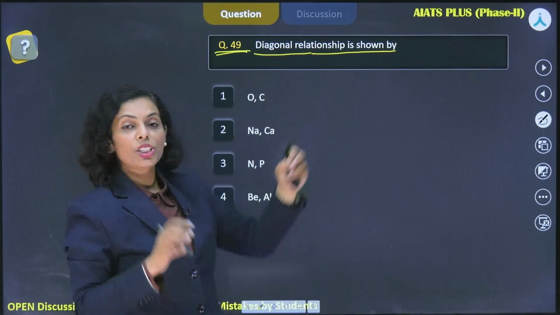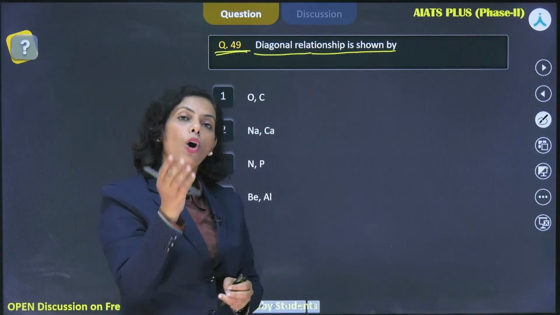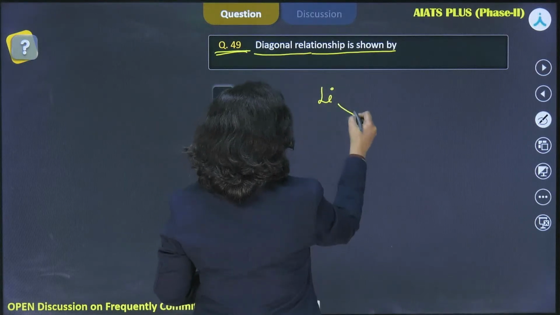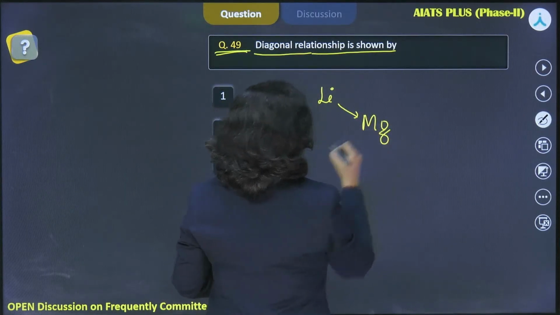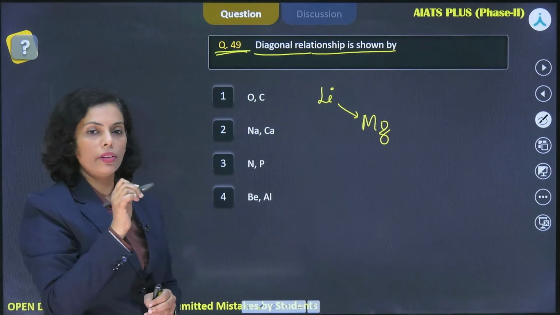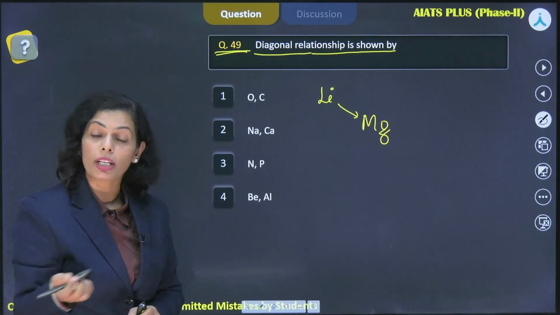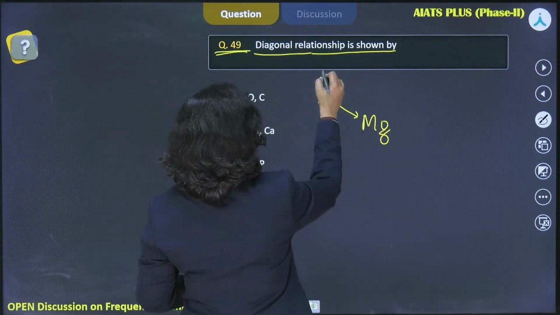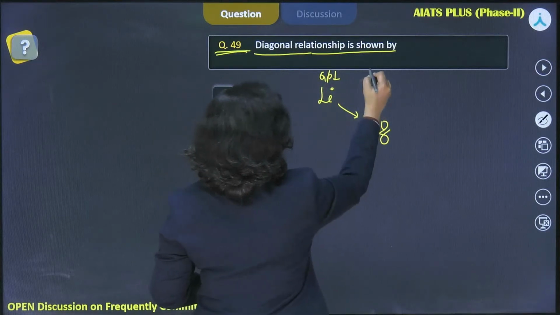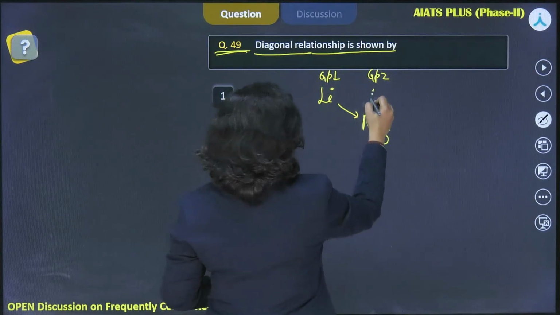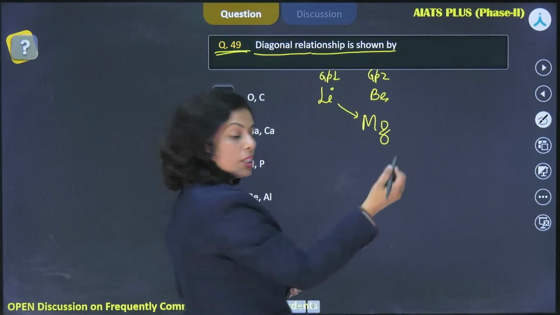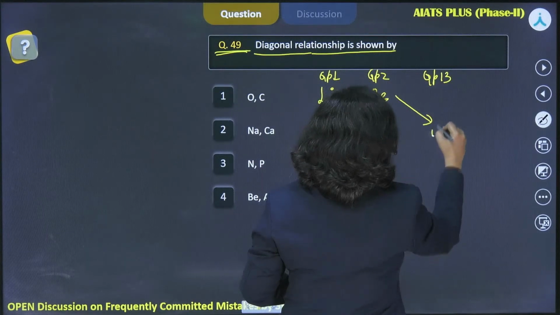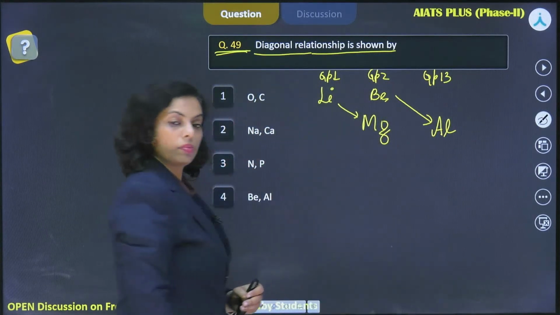So diagonal relationship you will find among the elements of period 2 and 3, and lithium is showing the diagonal relationship with magnesium, right? The similar charge to radius ratio is the reason you will also observe similar chemical properties, right? And along with that, lithium is in group 1 and magnesium is in group 2. The same way, in group 2, beryllium is there, and beryllium is showing diagonal relationship with the element of group 13, that is aluminium, right?